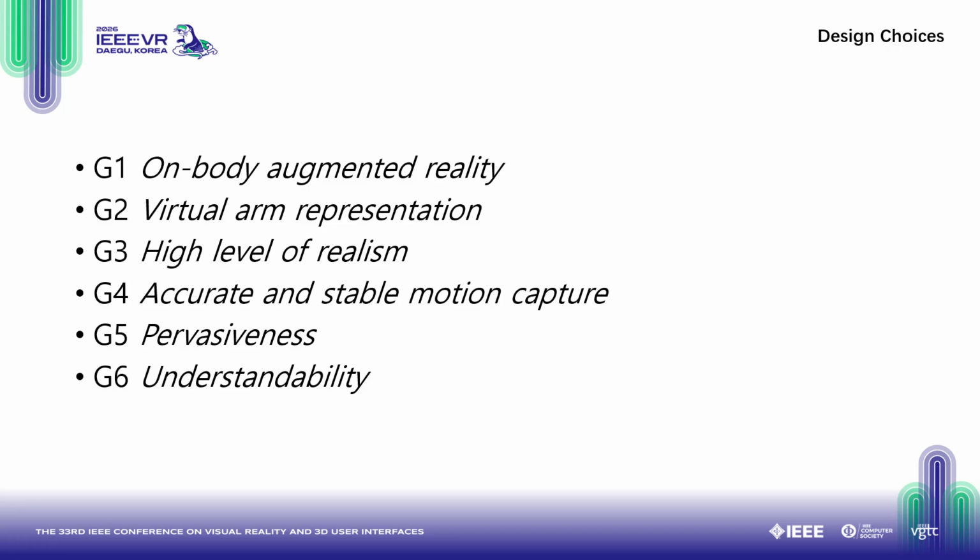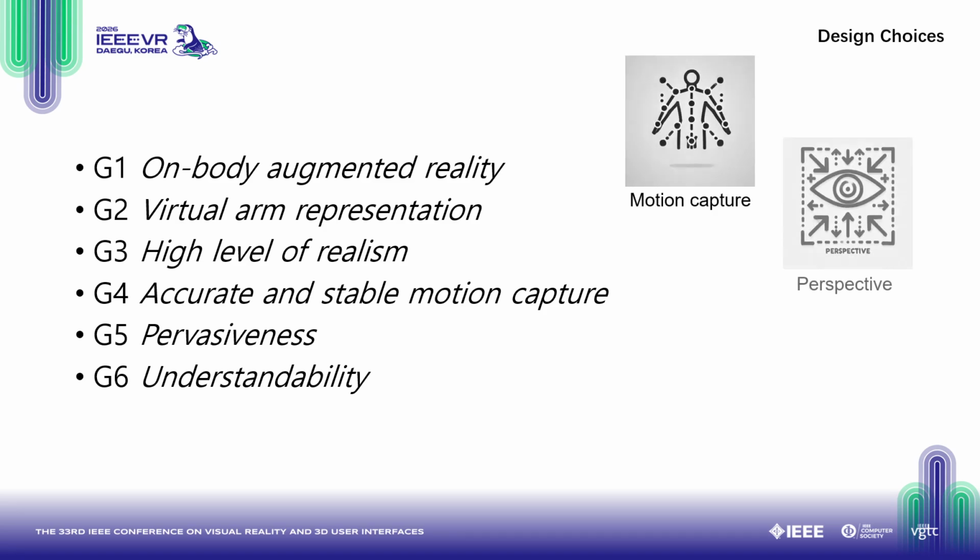Motion capture, the basis of our workflow. Pervasiveness means people can use it anywhere and anytime, which implicitly suggests a high level of system integration and portability. Lastly, we want to ensure that the visualization can even be understood by the non-expert.